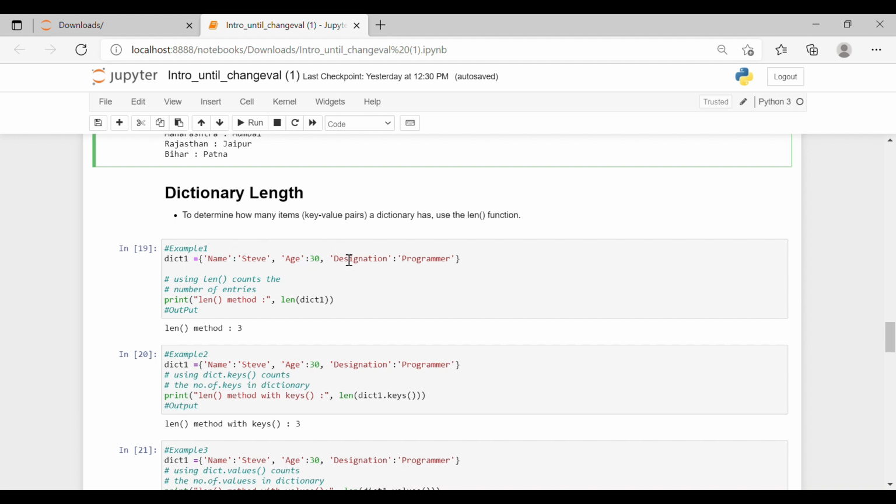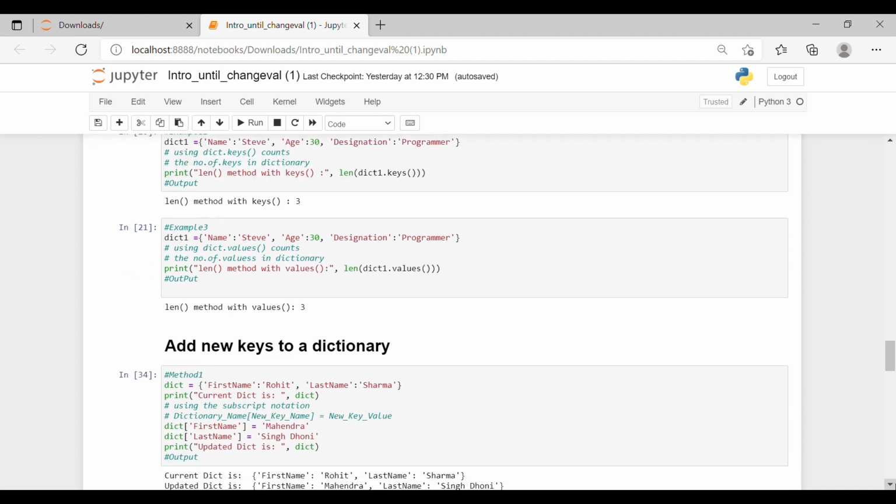Now using length counts the number of entries. So we print length method colon and then length of dictionary 1, and the output is 3. It is right, because name Steve is our first element, age 30 is our second element, and designation programmer is our third element.